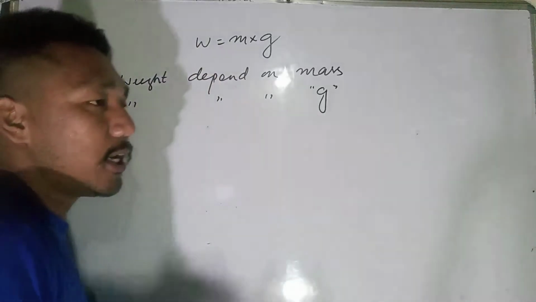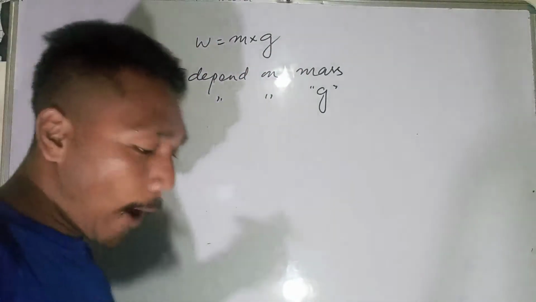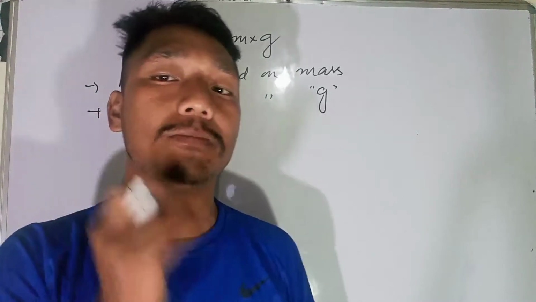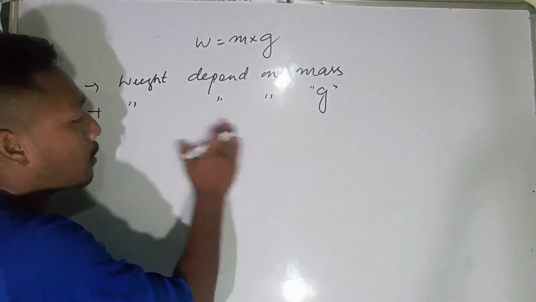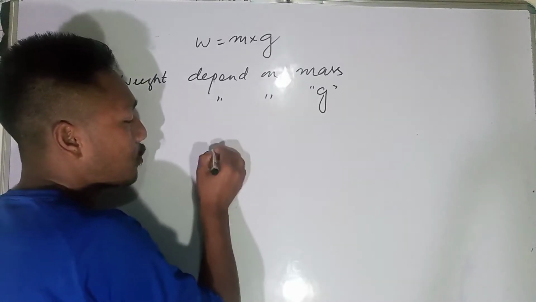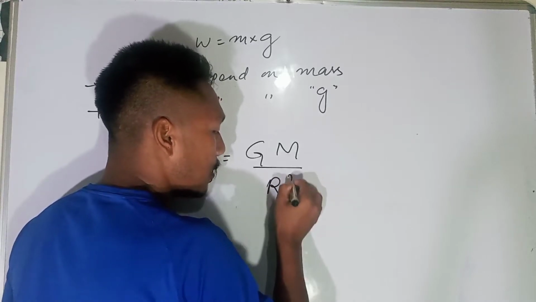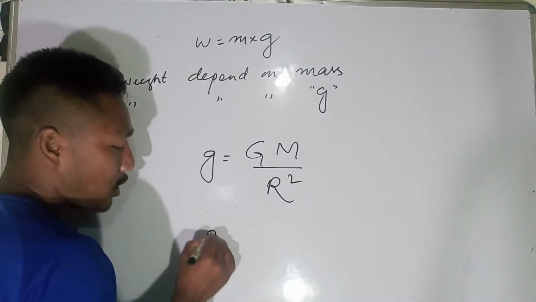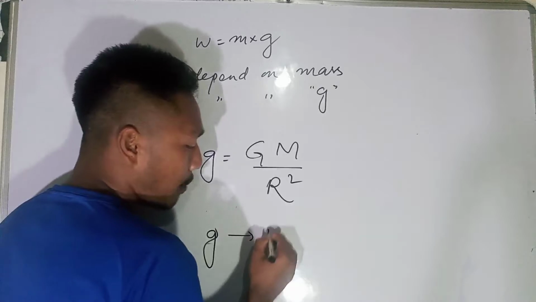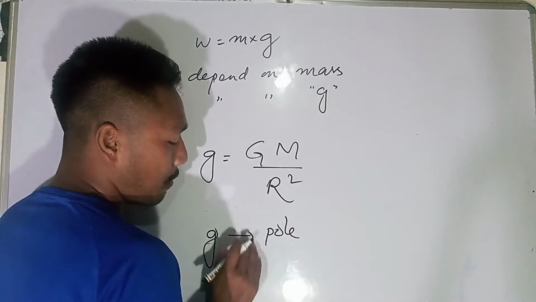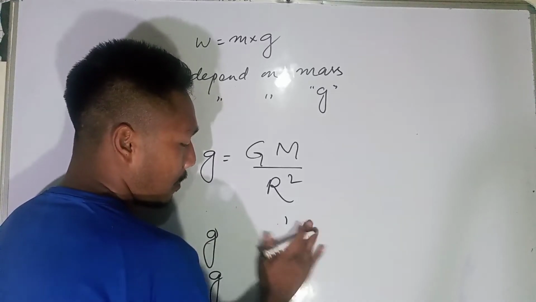If you know g and you know m, the mass of the object, then you can easily find out the weight. But our question was why the weight keeps on varying from place to place. You know that the acceleration due to gravity is G into mass divided by r squared. We said acceleration due to gravity will be more at the pole, whereas it will be less elsewhere.